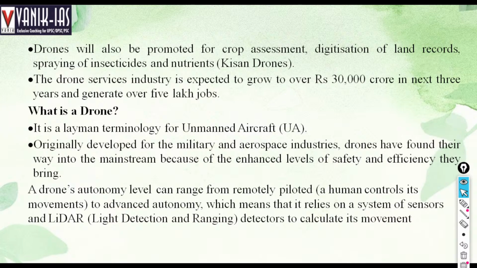So a drone is essentially an unmanned aircraft. Originally developed for the military and aerospace industries, drones have found their way to the mainstream because of the enhanced level of safety and efficiency they bring. Drones' autonomy level can range from remotely piloted, where a human controls its movements, to advanced autonomy, which means it relies on a system of sensors or lidar, light detection and ranging detectors, to calculate its movement. So there is high efficiency. It is controlled by a human being, and it is very efficient. Drone means unmanned aircraft.